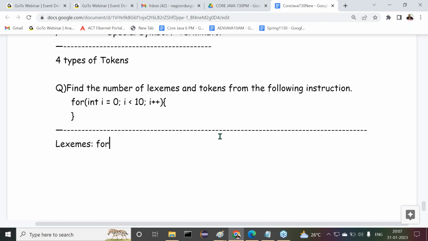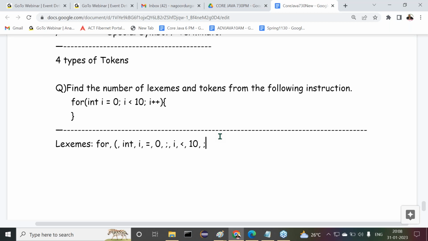What are the various lexemes available? Left parenthesis. Next one is int. The next one is i. Next one is equal. Then after this equal, 0, semicolon, then again i; even though repeated, no problem, we can take it as a separate one. Next one is less than. Then 10. 10 is a single number; don't take it as two, because it's a number, a combination of two digits but a single number. Then the semicolon.